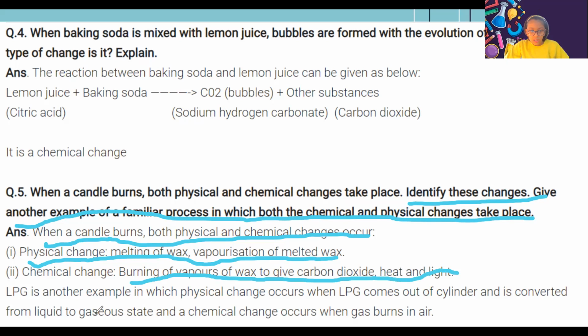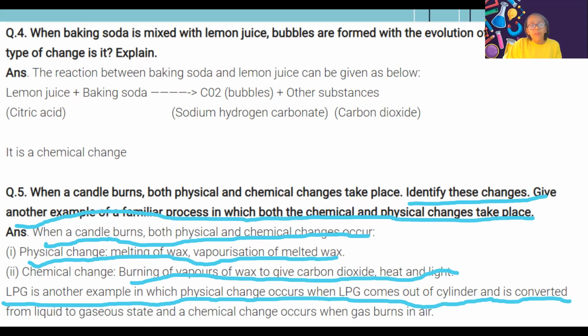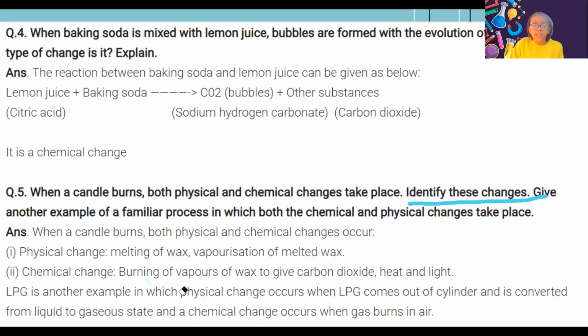It's a chemical change. Another example is LPG, in which physical change occurs when LPG comes out of the cylinder, converting from liquid to gaseous state, and a chemical change occurs when the gas burns. So LPG gas is an example of both physical and chemical change.